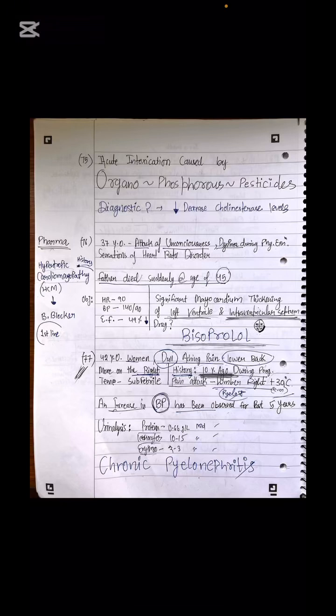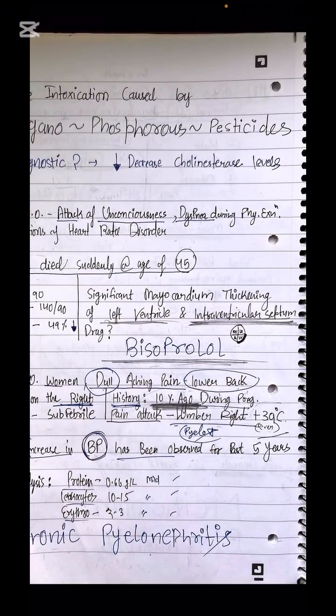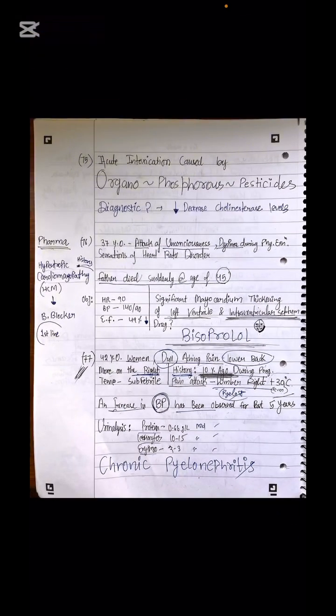But my dear, please do not forget to read the history here. 10 years ago, this pain attack in the right lumbar region is also highlighting pyelonephritis, right? So the patient was already having pyelonephritis. Please read the question carefully, and this is not a case of acute pyelonephritis. This is the case of chronic. So 10 years ago she already had pyelonephritis. So this time it is what? This time it is the chronic version.